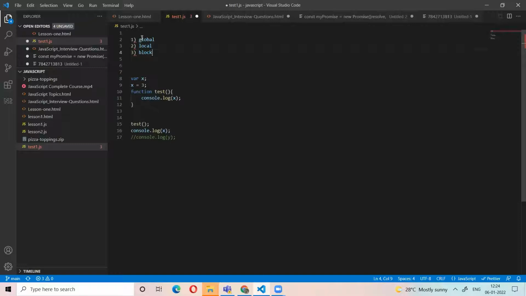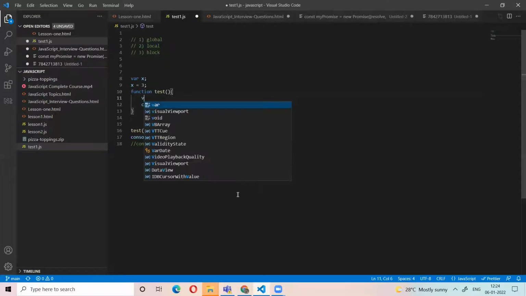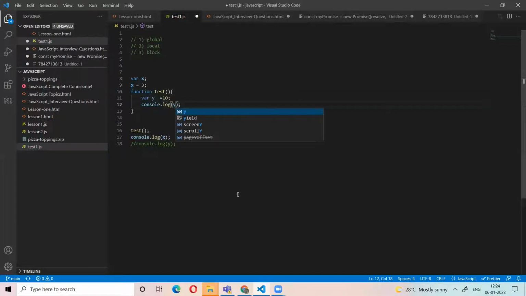So these 3 scopes, what are the scopes in JavaScript? We have global scope, local scope, and block scope. The global scope will be available throughout the program. The local variable means if there is a function, I have a variable y, and then I'm printing the y here. Now I'm printing the y here.